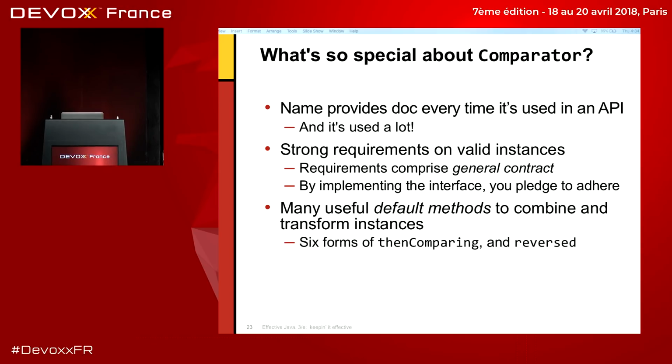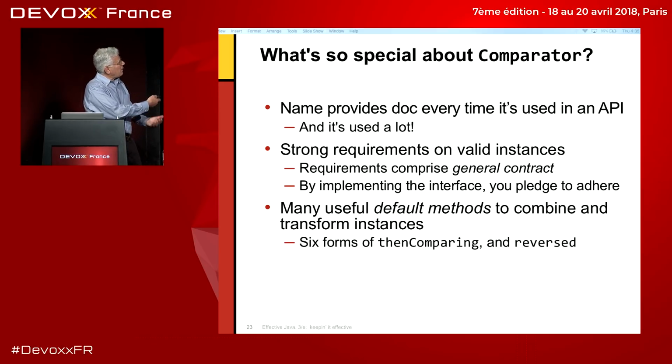And not only that, but there are strong requirements on valid instances of comparators. In order to be a comparator, you have to be transitive and anti-symmetric and reflexive. There are certain properties that you have. They are the so-called general contract of the comparator type, and you can read about it in the Javadoc for comparator.